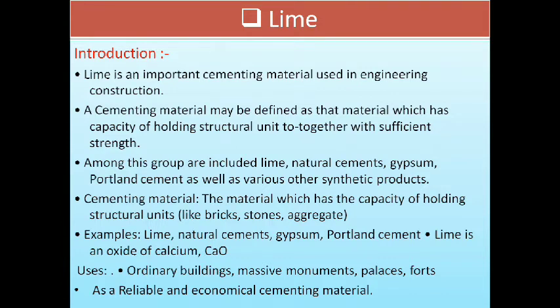Here, for the manufacture of lime, calcium-containing inorganic minerals composed primarily of oxides and hydroxides are used, usually as calcium oxide or calcium hydroxide. Among these groups are limes, natural cements, gypsums, Portland cements, as well as various other synthetic products. Cementing materials have the capacity of holding structural units like bricks and stones, which form the aggregations. For example, lime, natural cements, gypsums, Portland cements.